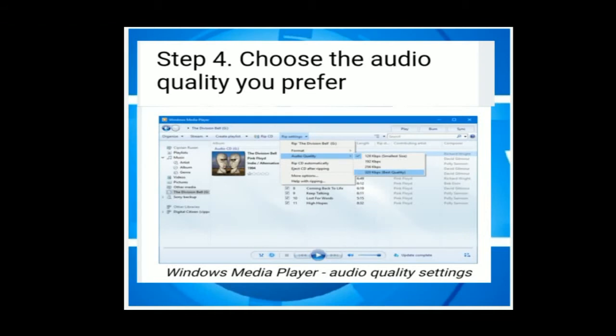Step 4, choose the audio quality you prefer. It means you select the audio quality when you copy from CD to computer, just like 360 pixels, 480, 720 pixels, you select according to your need.